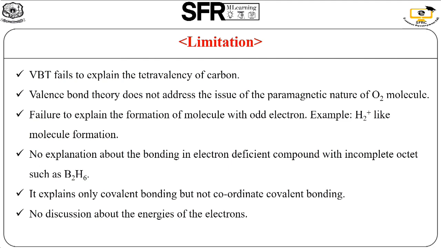Then it explains only the covalent bonding. Initially we start with the theory, it explains the covalent bonding. It is a sharing of electrons, or otherwise the half-filled atomic orbitals mixed together to form a bond. But it cannot explain coordinate covalent bonding. Then the last one is no discussion about the energies of the electrons. What about the energies of the electrons present in the molecule? We cannot explain. The VB theory clearly explains the geometry of the molecule.